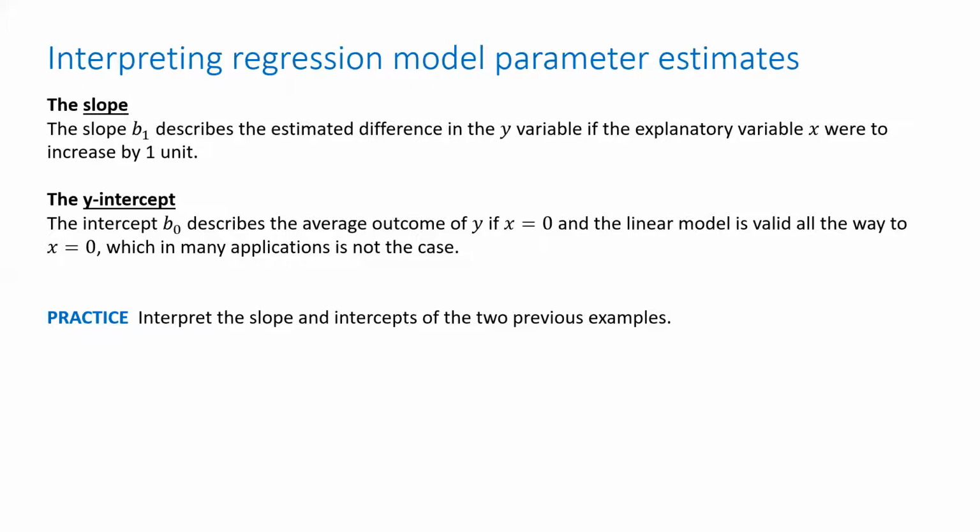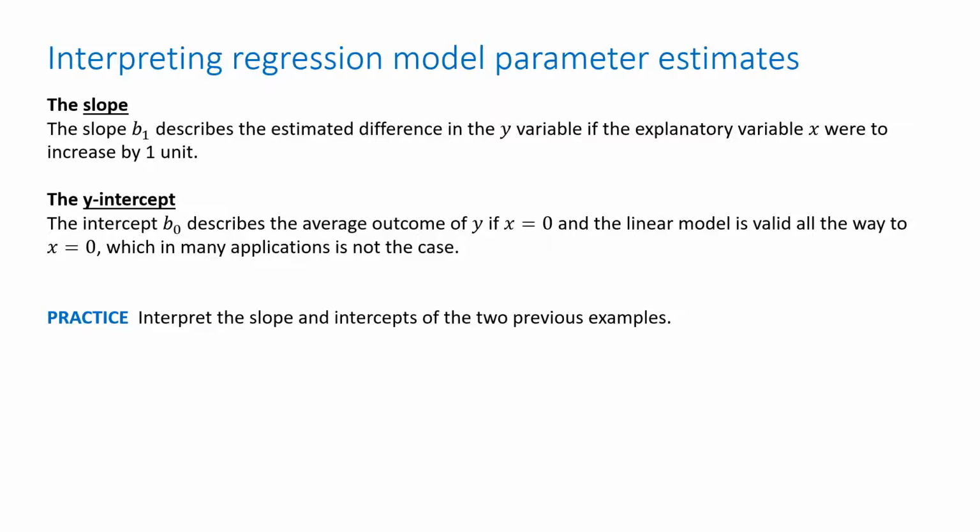So if I increase the x by just 1 unit, the slope describes how much I expect the y to change, okay? So that's what it's saying here. B1, the slope, describes the estimated difference in the y variable if the explanatory variable x were to increase by 1 unit.